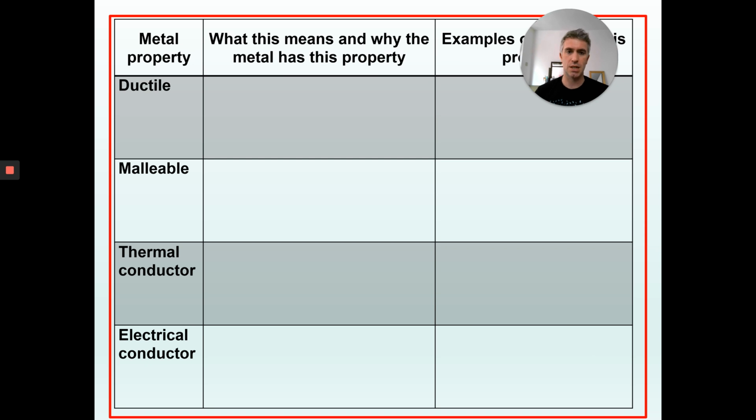An activity. So what I need you to do is copy this down. What it says along the left-hand side is metal property: ductile, malleable, thermal conductor, electrical conductor. What does this mean, and why does metal have this property? So why is a metal ductile? Why is a metal malleable? Why is a metal a good thermal conductor? Why is a metal a good electrical conductor?